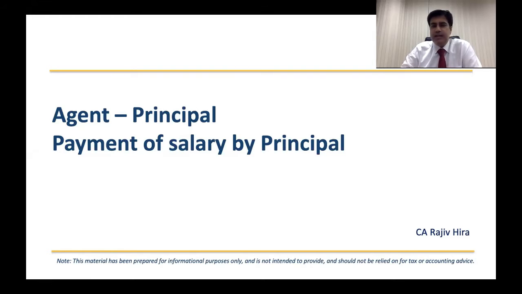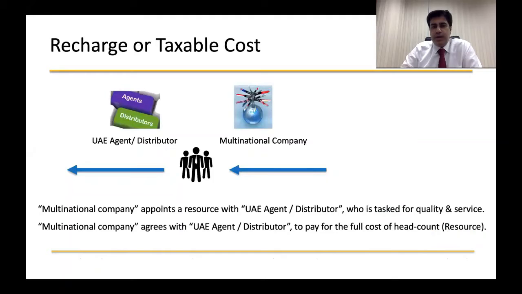Hello friends, we are here with one more topic, which is how an agent-principal relation can be looked at when in some cases salaries are paid by the principal. So let's look at a practical example. We have a multinational company dealing with one of the UAE agents or distributors, whatever name we call, that's perfectly fine. In this case, the multinational company has deployed some resources to the UAE company, and the multinational company is technically paying the complete cost of the resources which are deployed. Now, how should we treat this from a taxability perspective or VAT angle?